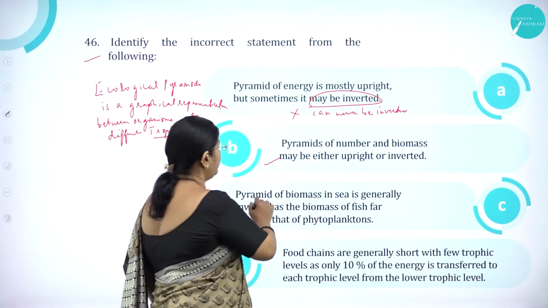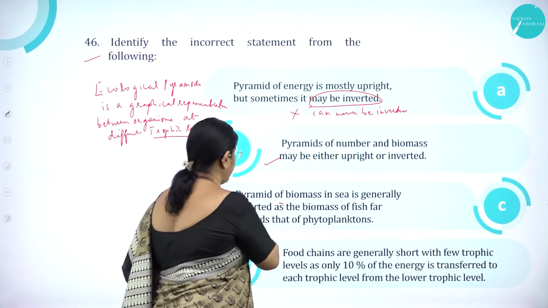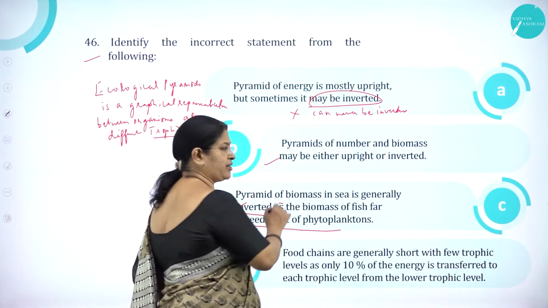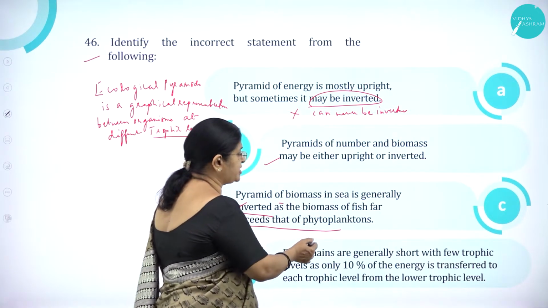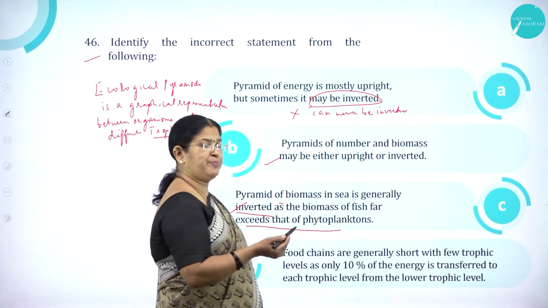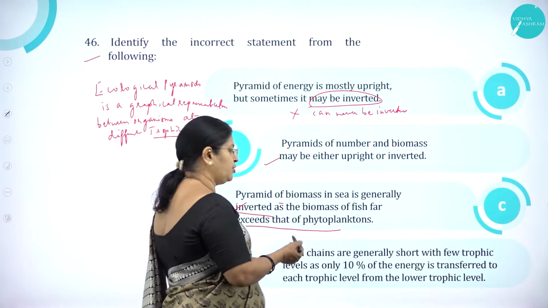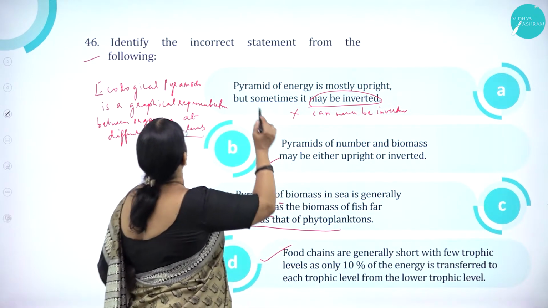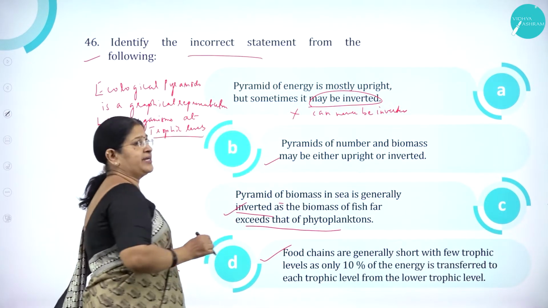Correct. Option C: pyramid of biomass in sea is generally inverted as the biomass of fish far exceeds that of phytoplanktons. Correct. Option D: food chains are generally short with few trophic levels as only 10% of energy is transferred to each trophic level from the lower trophic level. This is also correct. So we find the incorrect statement.